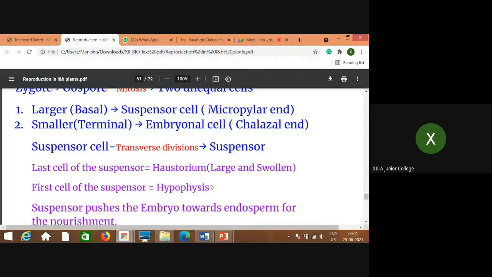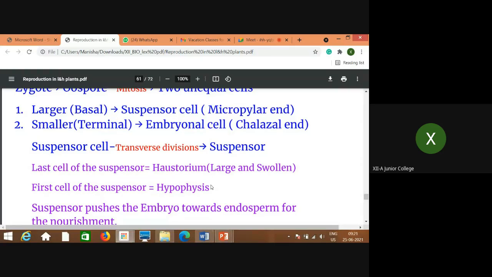I will show you in the diagram, and you will also understand it in diagram 1.16, where development of monocot and dicot embryo is given. In 1.15, the development of dicot embryo, try to understand how it is taking place with the help of these diagrams.